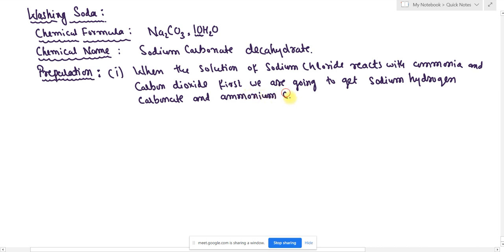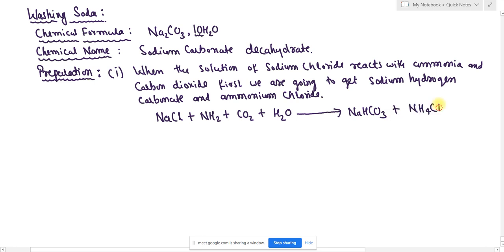First we are going to write the reaction. NaCl plus NH3 plus CO2 plus H2O. When all these react together, they give sodium hydrogen carbonate, plus ammonium chloride is formed. This is the first step. This first step we have already learned in the preparation of baking soda, isn't it, students?